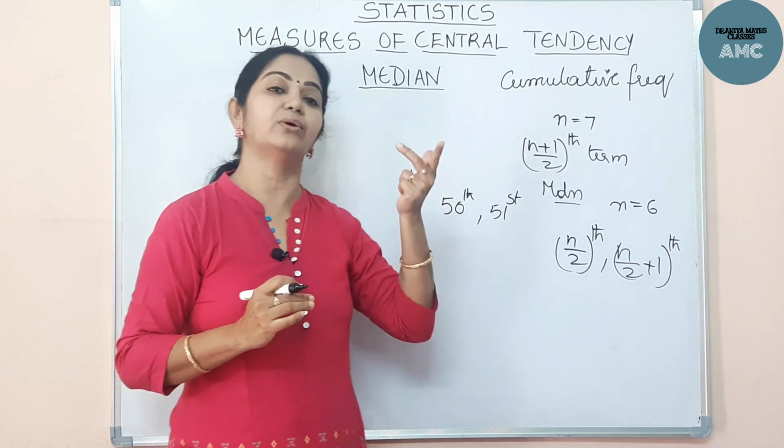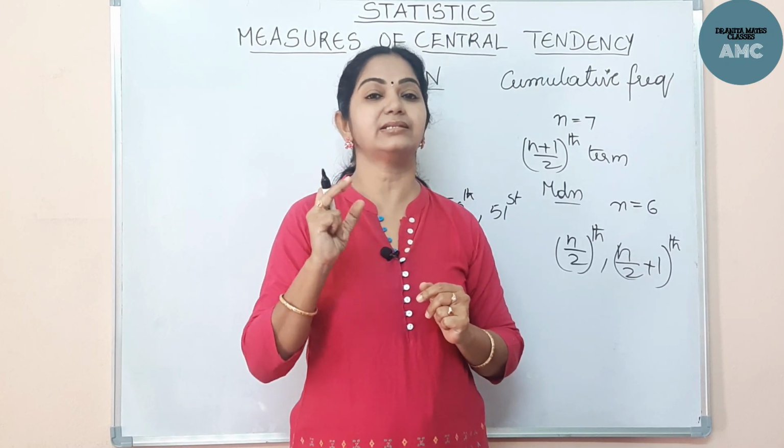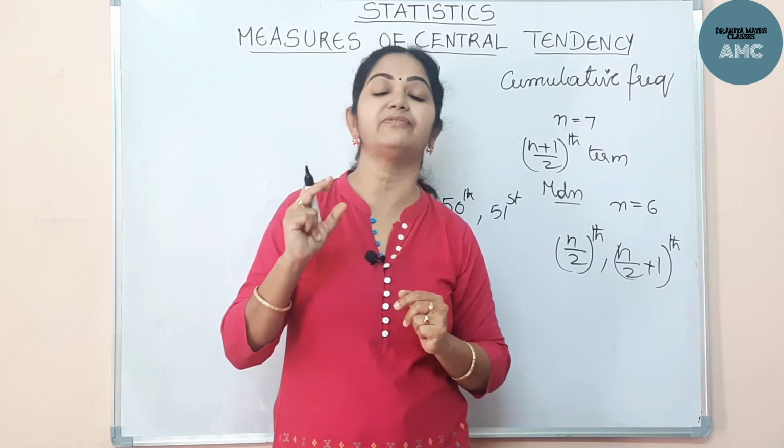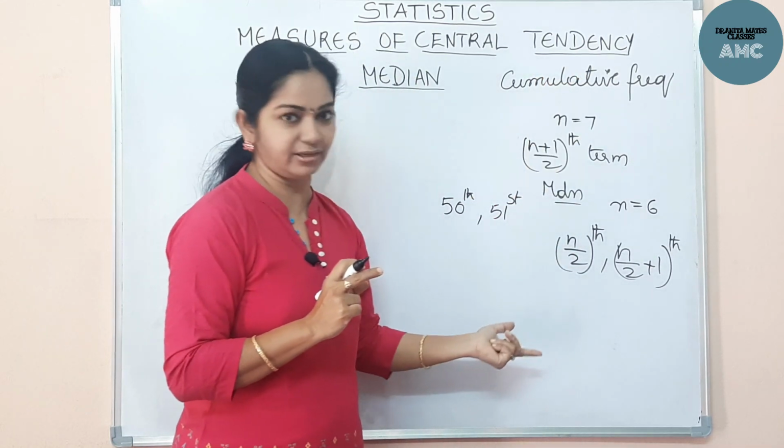Now we have to locate the cumulative frequencies, and the class interval where the cumulative frequency lies. We will be locating all the cumulative frequencies.